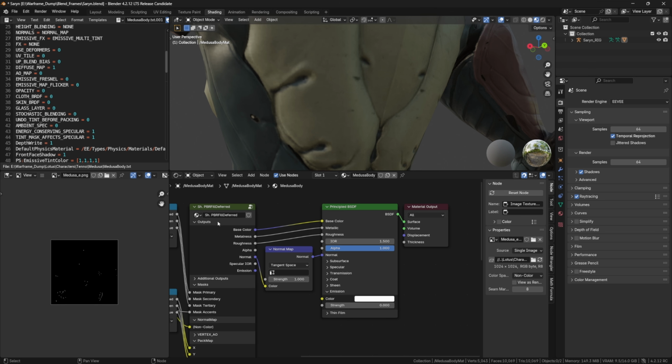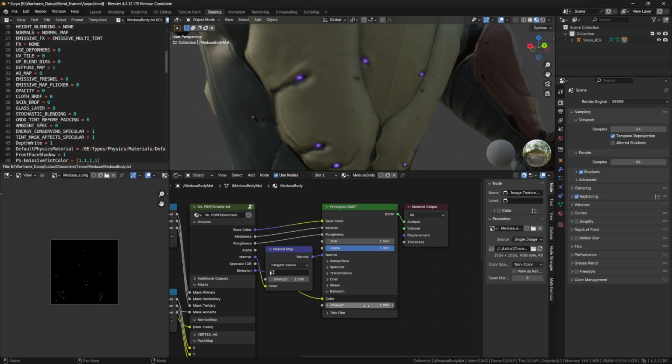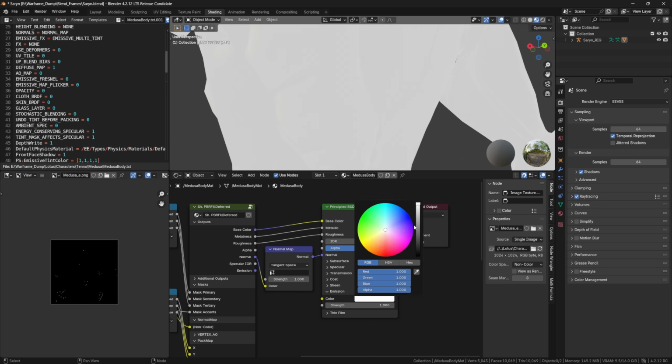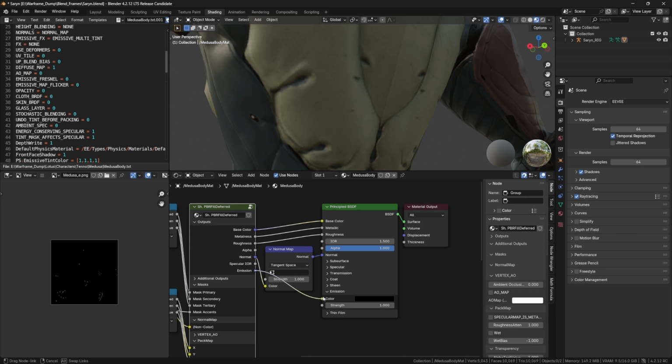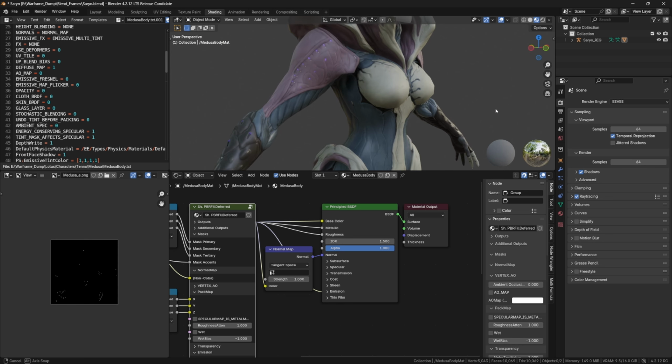Emission. You're gonna have to plug that in, and you're gonna have to set this to 1. I recommend actually setting this color to 0. Otherwise, when it imports to Unity, it's just gonna be bright white. There we go. Yeah, okay, that was my bad. There we go. Now we can see.